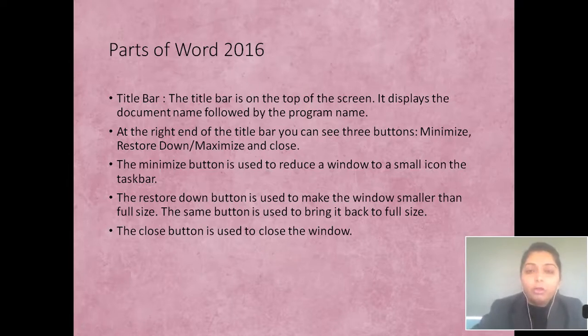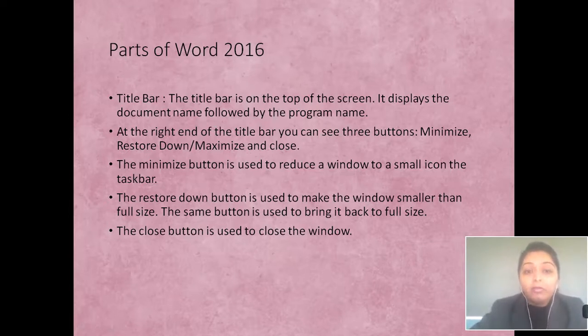Next we are having the parts of Word. Now we are going to study Word. What are the parts of Word? The first one is the title bar. It is on the top of the screen. It displays a document name followed by the program name. It is at the very top, and what is displayed in it? The document name is displayed.